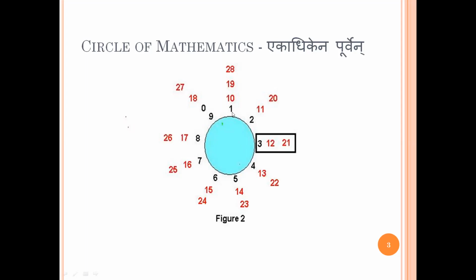If you see the number 1, the next number that comes is 10, next is 19, next is 28. If you add the digits, 1 plus 0 is 1 again. 19 means 9 plus 1, 10, again 1. 28 means 8 plus 2 is again 10, and 10 again collapses back to 1. Similarly, any number you pick up, 21 collapses back to 3, 22 collapses back to 4, 23 collapses back to 5. So it is originating from 5 and again going back to 5. And that's the beauty of it.